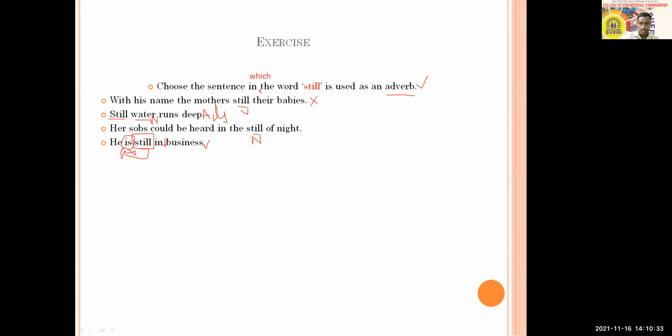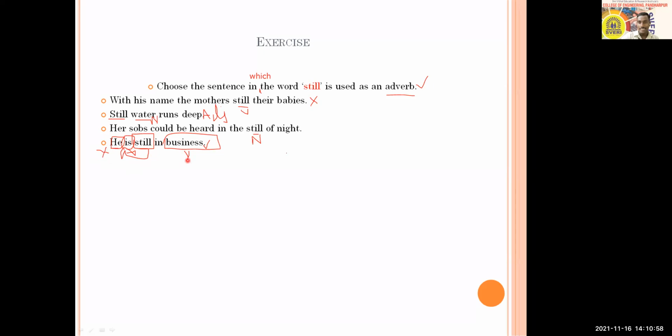Is it talking about business? If it is talking about business, then in that case it would become an adjective. Is it talking about he? If it is talking about he, in that case also it will become an adjective. It does not talk about business. It does not talk about a noun or pronoun.